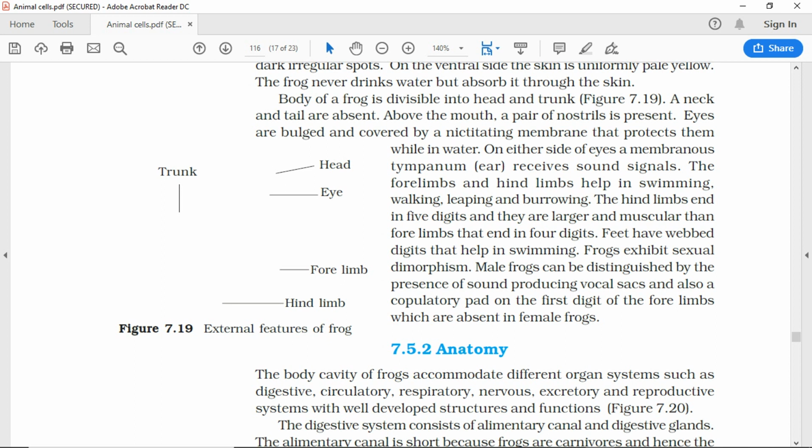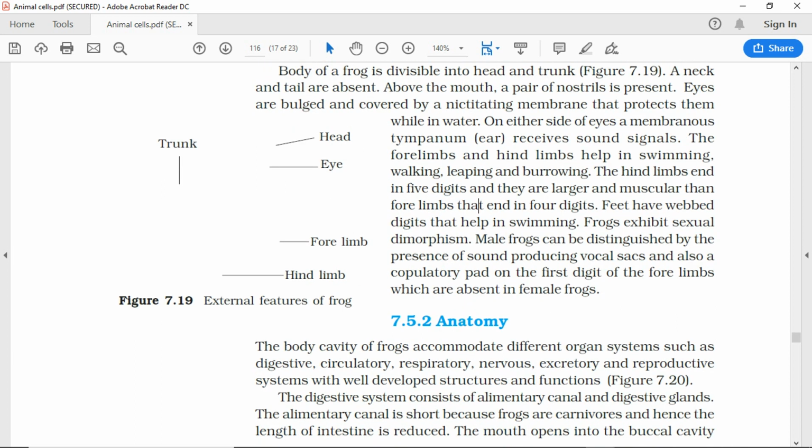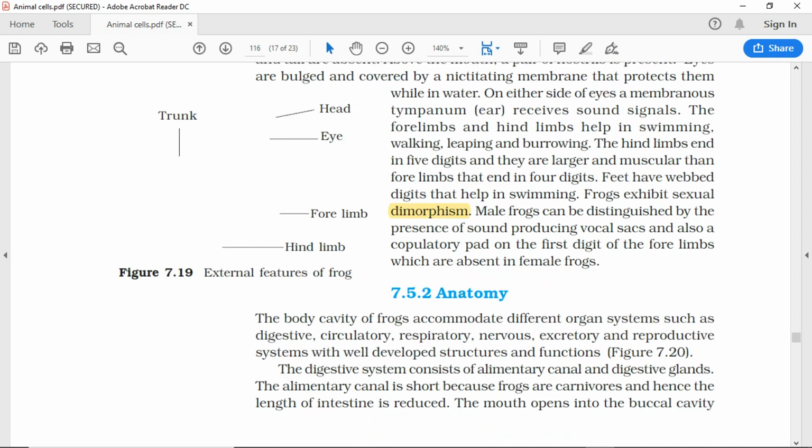The forelimbs and hind limbs help in swimming, walking, leaping, and burrowing. The hind limbs end in 5 digits and they are larger and more muscular than forelimbs that end in 4 digits. Feet have webbed digits that help in swimming. Frogs exhibit sexual dimorphism. Male frogs can be distinguished by the presence of sound-producing vocal sacs and also a copulatory pad on the first digit of the forelimbs, which are absent in female frogs.